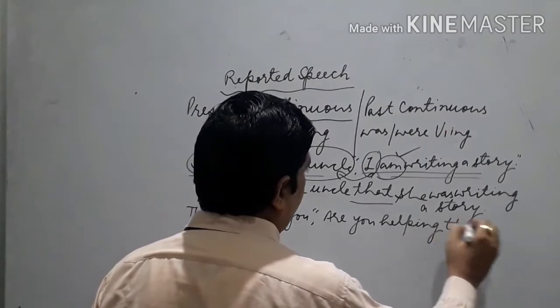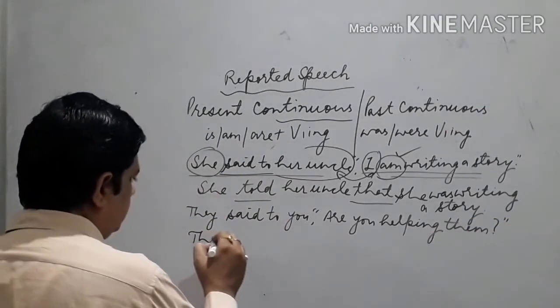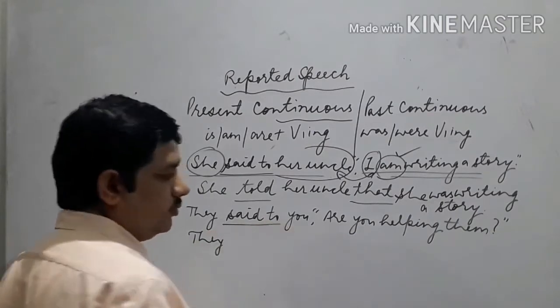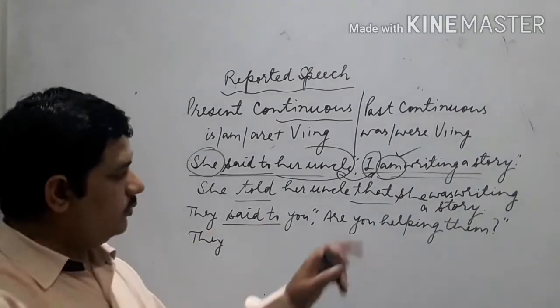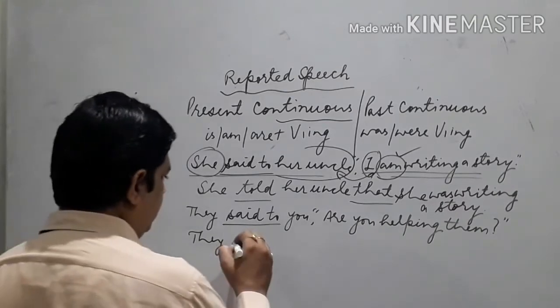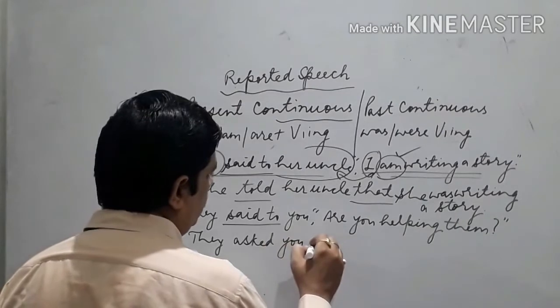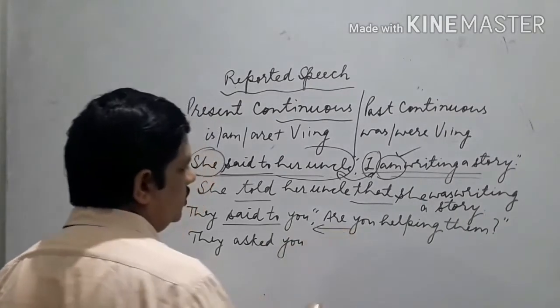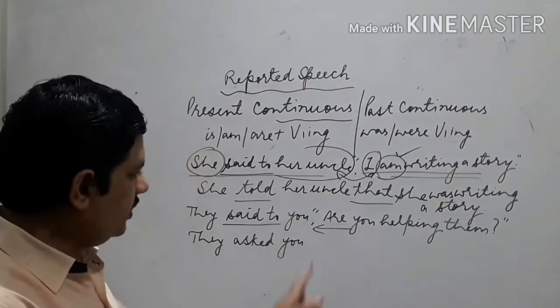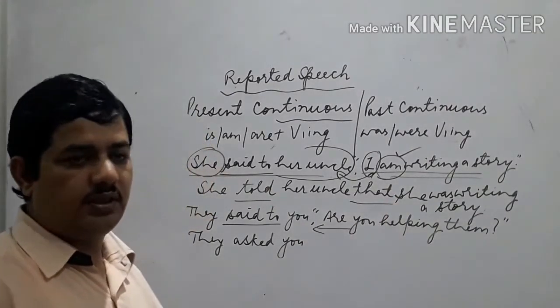So they said to. This is interrogative. So what do we use here? Ask. They asked you. And then it is not a WH word. There is no WH family word used in this sentence.